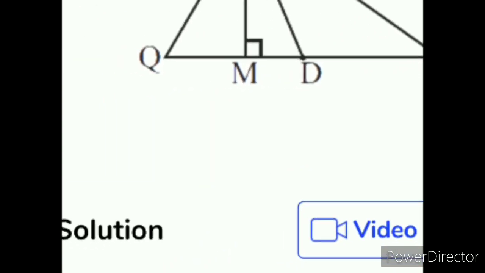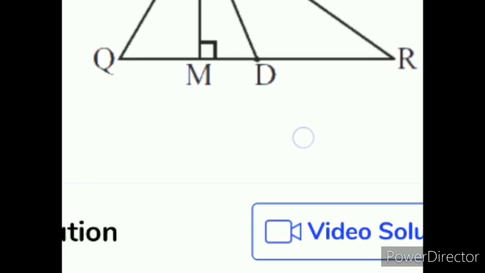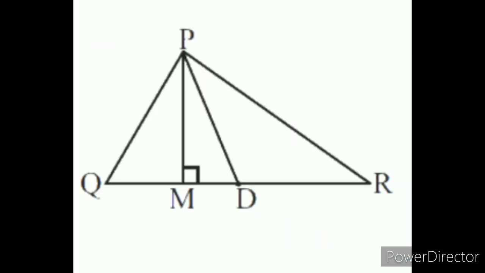In the figure, D is midpoint of QR. M is not midpoint of QR. Yes, we know that D is midpoint of QR. Therefore, D divides the whole triangle PQR into two equal parts. But M is not a midpoint.